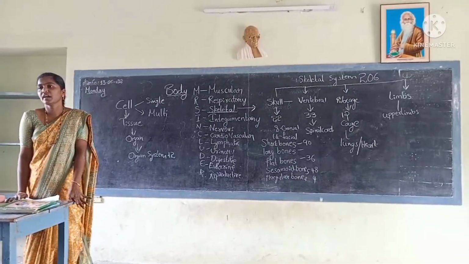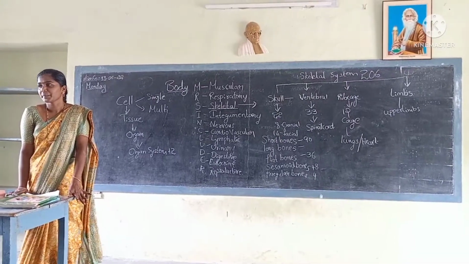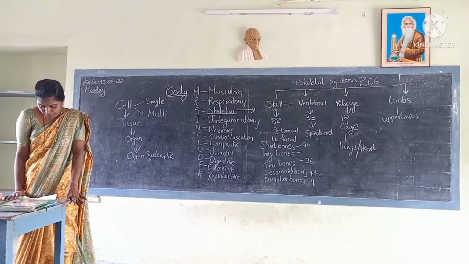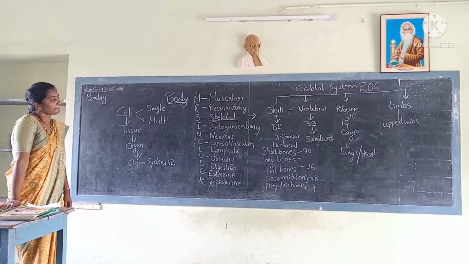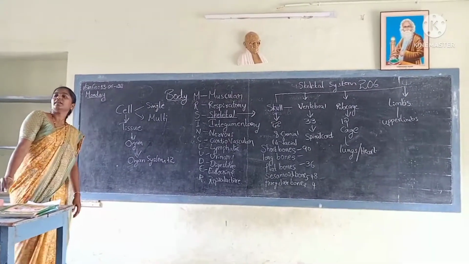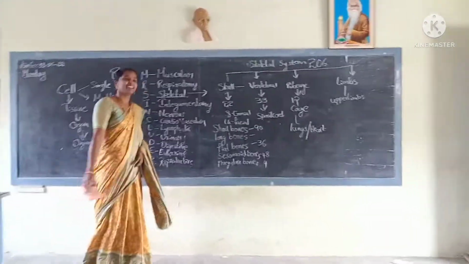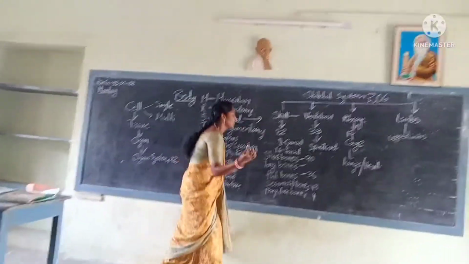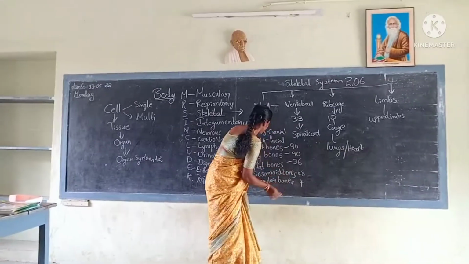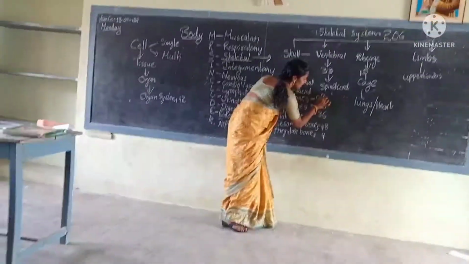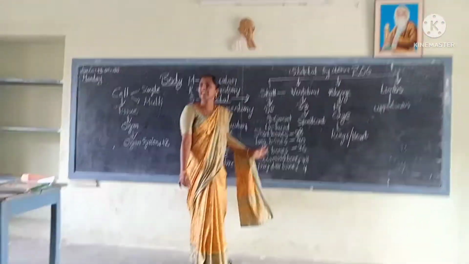Look at the blackboard and count. Long bones are 90. Short bones are 28. Total how many bones? 206.